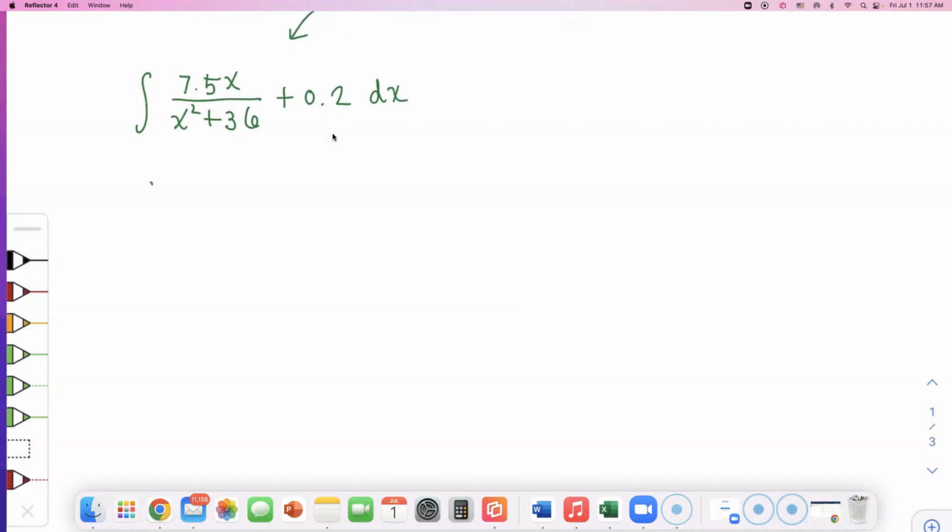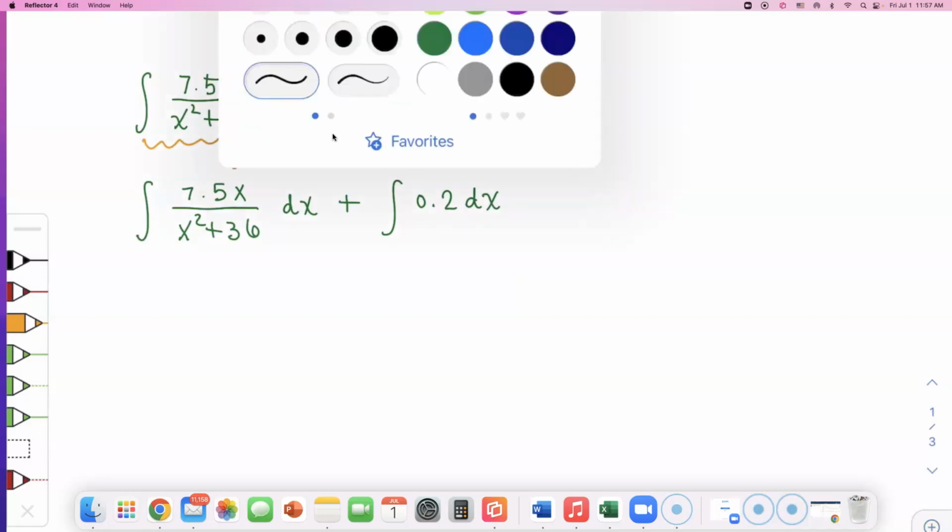But let me separate this, okay? Because the second tail, the little 0.2 attached, is easy. So I will separate this as the integral of 7.5x over x squared plus 36 dx, plus the integral of 0.2 dx, okay? So you understand what I just did, right? I separated this piece as the first, because that's going to be the harder one.